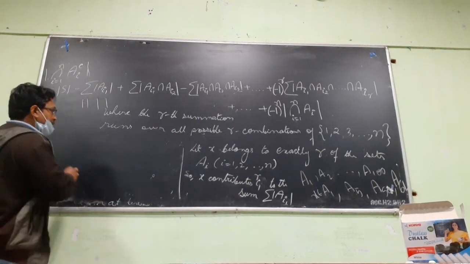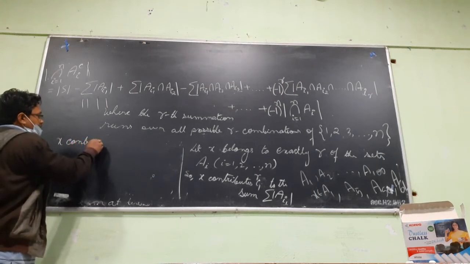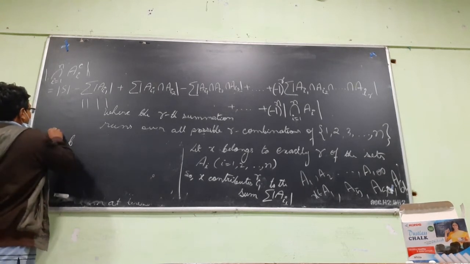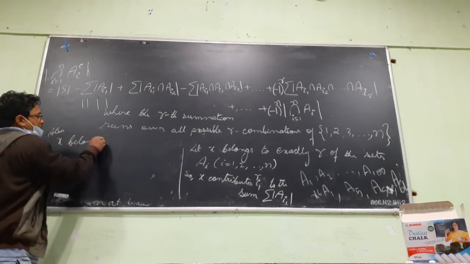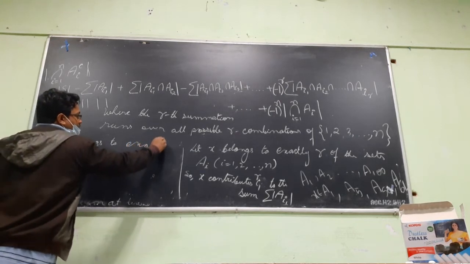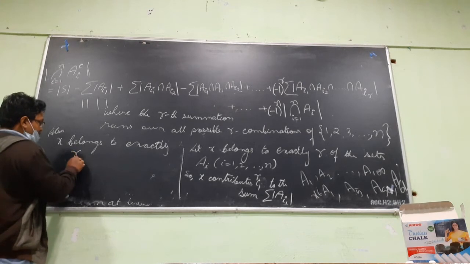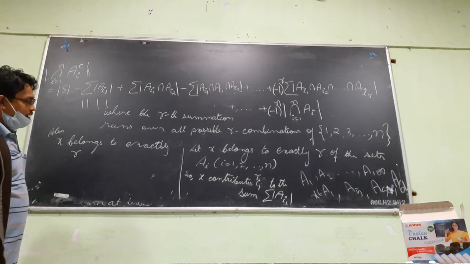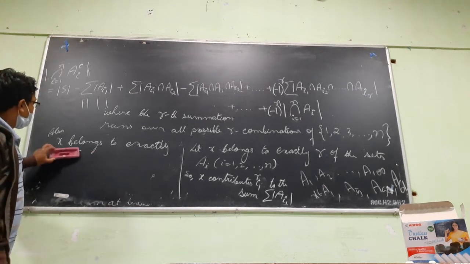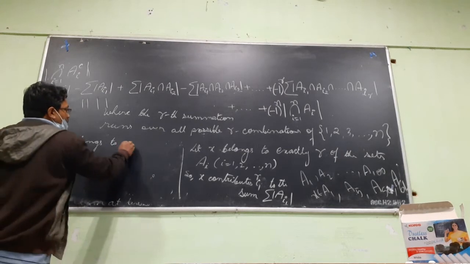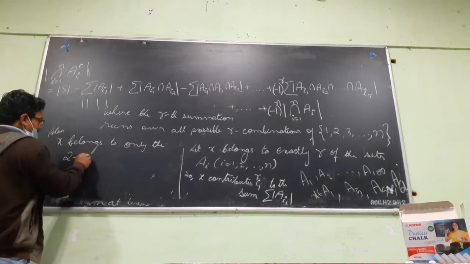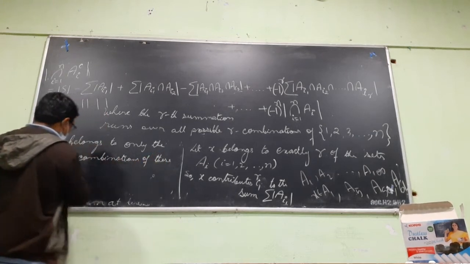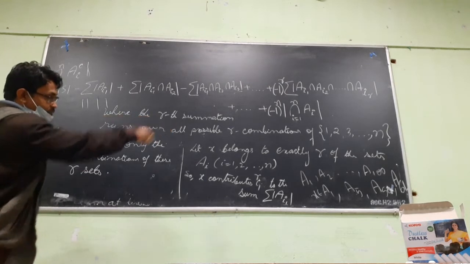Similarly, x belongs to exactly RC2 combinations. x belongs to only the two combinations of these R sets, the R sets that we talked about.